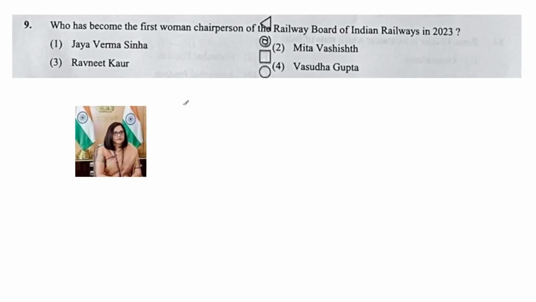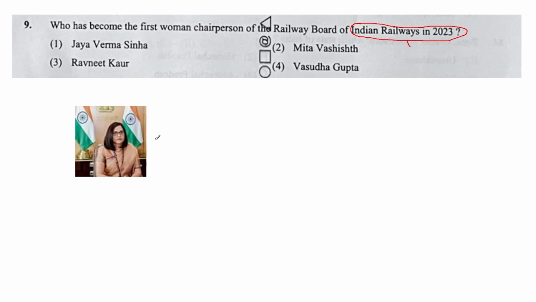Who has become the first woman chairperson of the Railway Board of Indian Railways in 2003? So this question has appeared from appointment. So Government of India appoints people in their important bodies. So we have to know about different people who have been appointed. And this is a portion of current affairs. Okay, this portion also relates from current affairs.